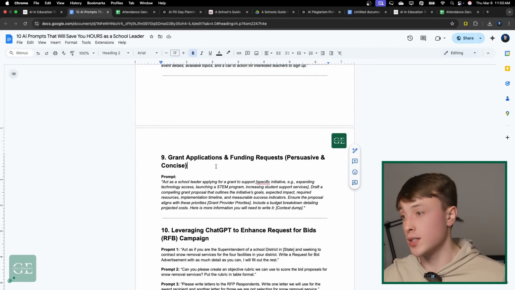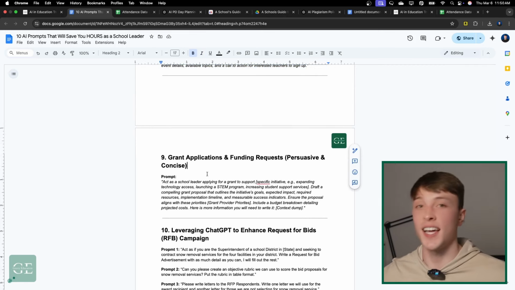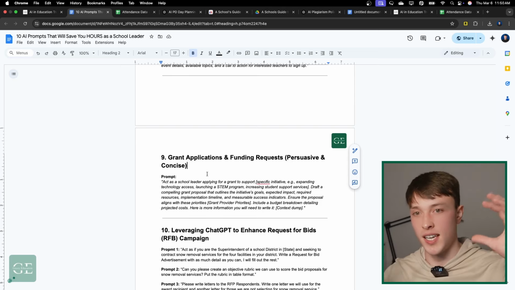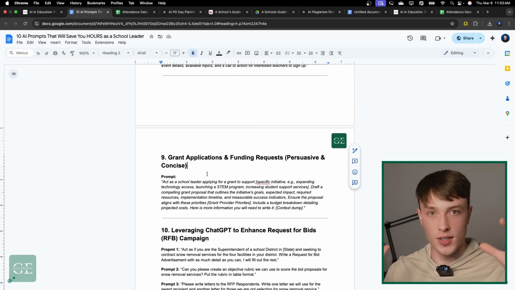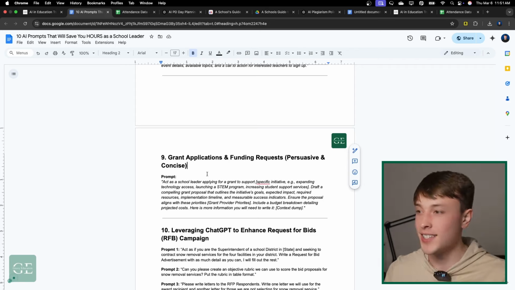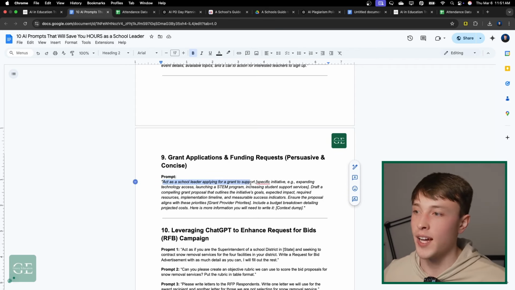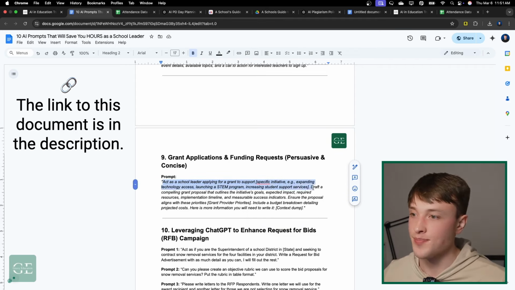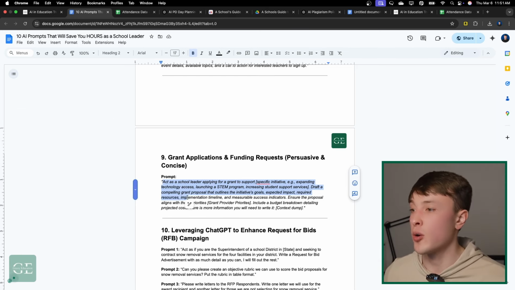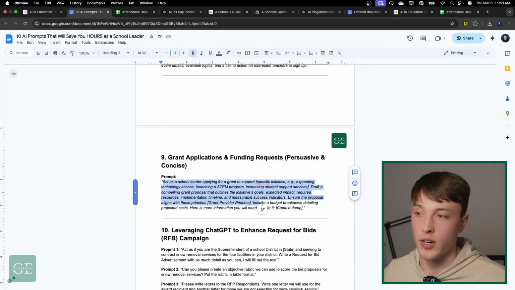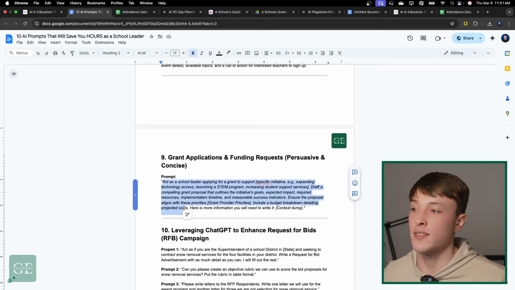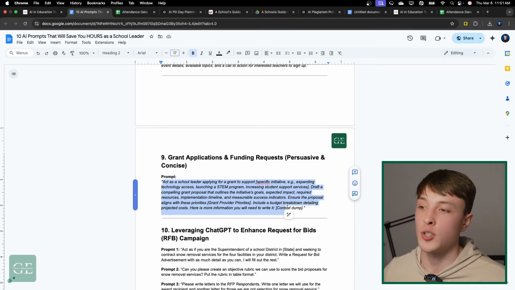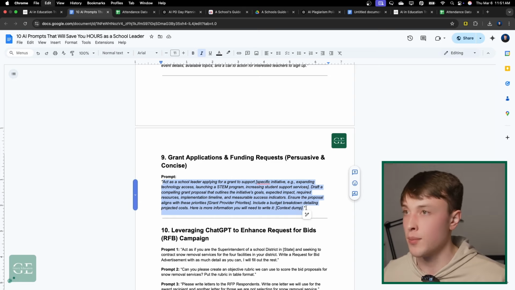Next up, we have grants. So this is huge, drafting grants, tying in like multiple pieces of content. Hey, here's what the grant providers want. Here's what we're doing. Connect it, sort of thing. So it says, hey, you're a school leader applying for a grant to support whatever specific initiative. Draft a compelling grant proposal that outlines the initiative's goals, expected impact, required resources, implementation timeline, and measurable success indicators. Ensure the proposal aligns with these grant provider priorities, and include a budget breakdown detailing projected cost. Here's more information that you will need to write it. And here's where you're just going to want to do that context dump.